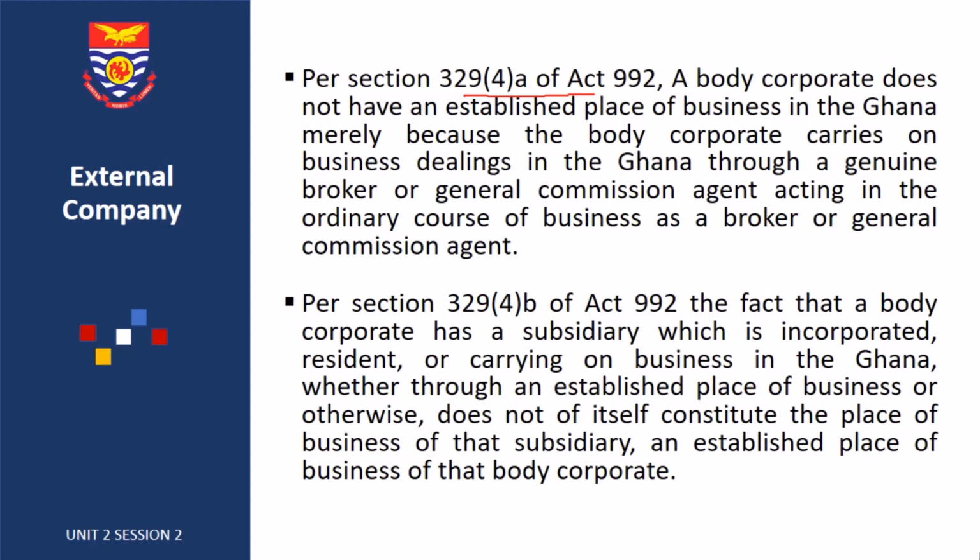Section 329, subsection 4, paragraph B of Act 992 also states that the fact that a body corporate has a subsidiary which is incorporated, resident or carries on business in Ghana, whether through an established place of business or otherwise, does not of itself constitute the place of business of that subsidiary an established place of business of that body corporate. So they're saying that even if you have a subsidiary in Ghana, that subsidiary will not constitute an established place of business.